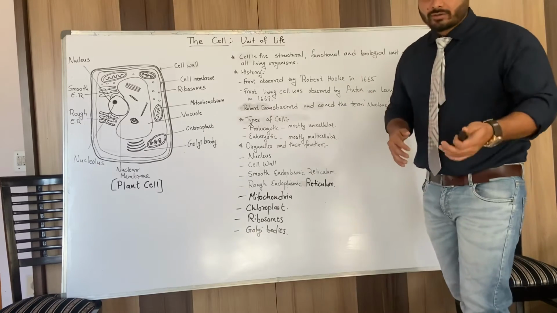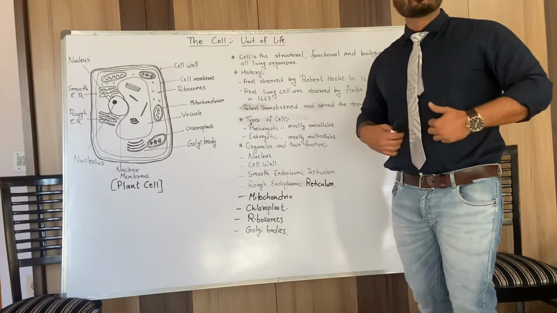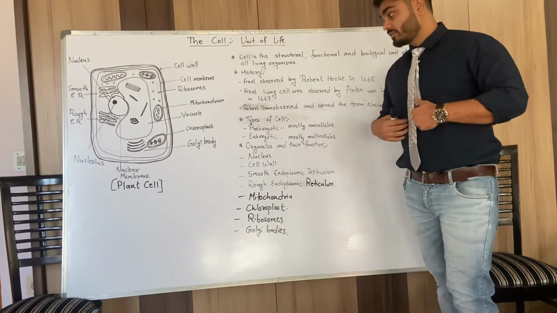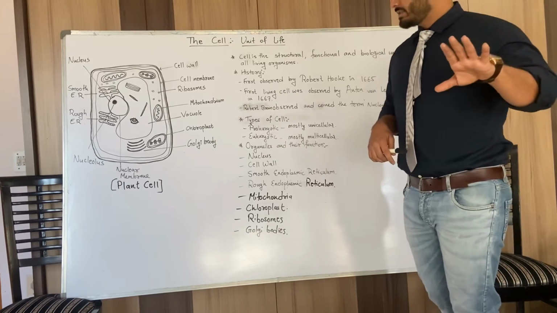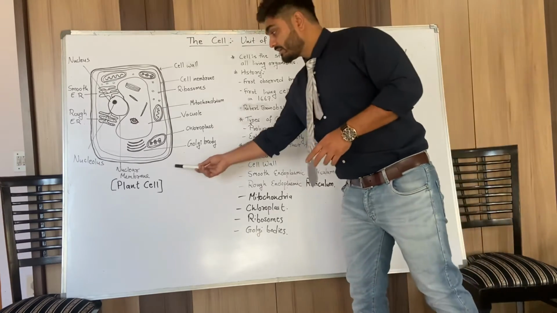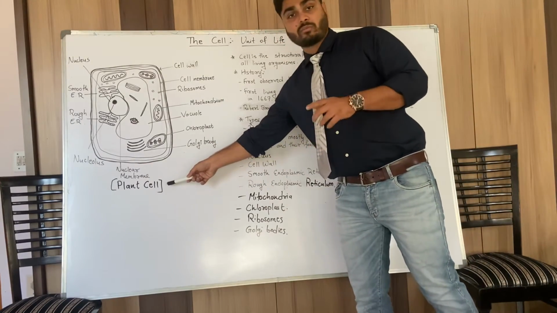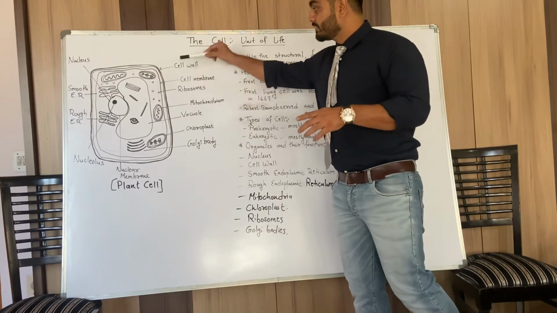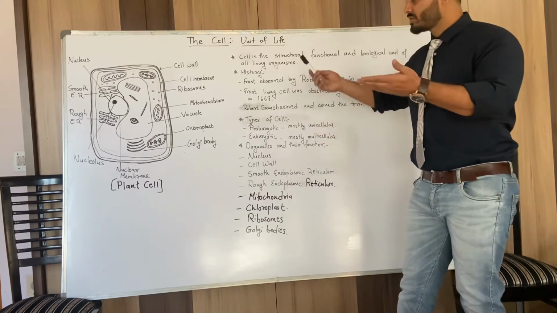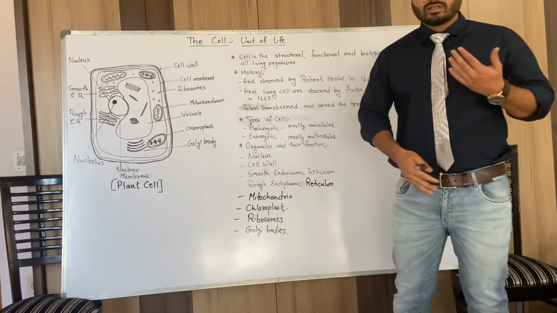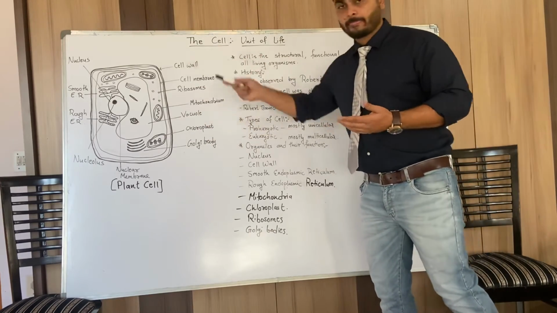Then come the eukaryotic cells. The cells which are present in our body are eukaryotic. So we are eukaryotes, and they are found in almost every multicellular organism. Now here is one example of a eukaryotic cell of a plant. You can see the organelles like cell wall, cell membrane, ribosomes, endoplasmic reticulum, nucleus, mitochondria, chloroplast, and so on. So these are the organelles.